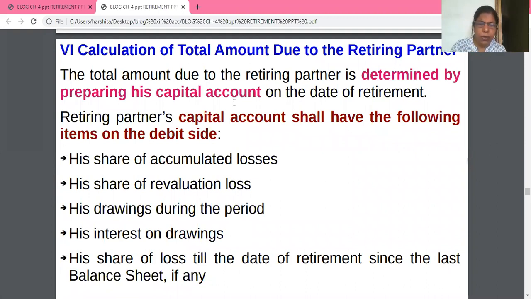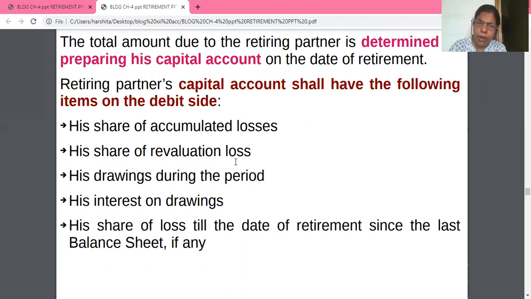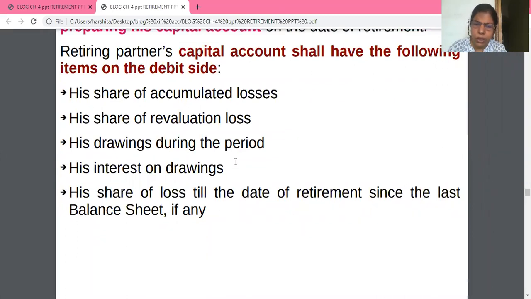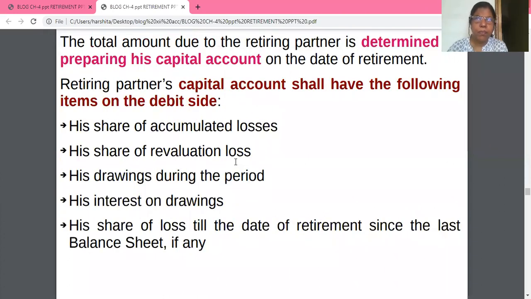Now the capital account has the following items on the debit side: accumulated loss, revaluation loss, drawings, interest on drawings, share of loss till the date of retirement since the last balance sheet. Now my question: if a partner dies, what items should a firm enter on the debit side of the capital account?